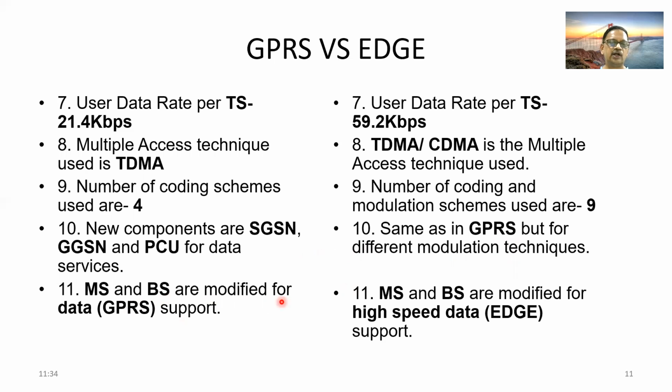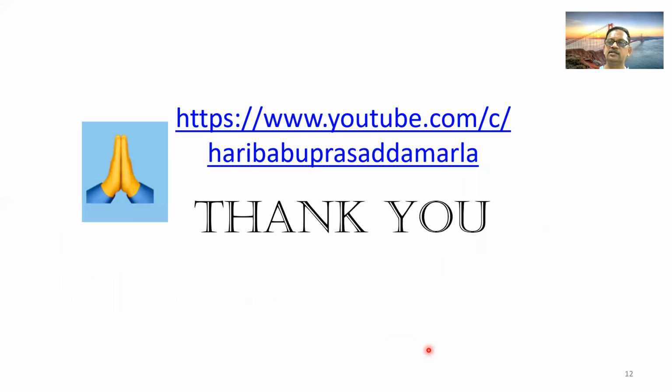MS and BS are modified for GPRS data support. So you have to modify the mobile station and base station to suit the GPRS data speeds. Here you have to modify the MS and BS to support high-speed data supported by edge. So these are all the major differences between GPRS and edge.